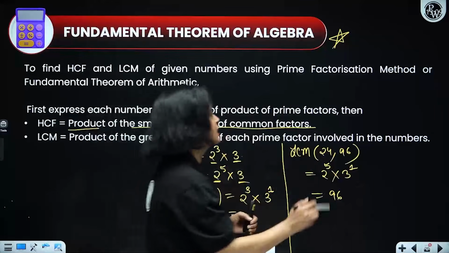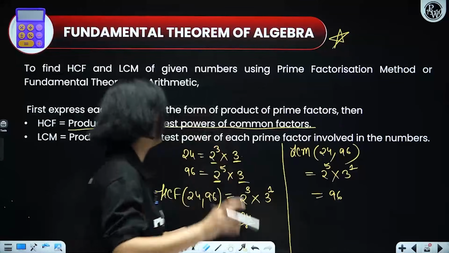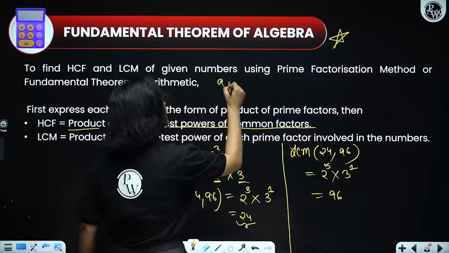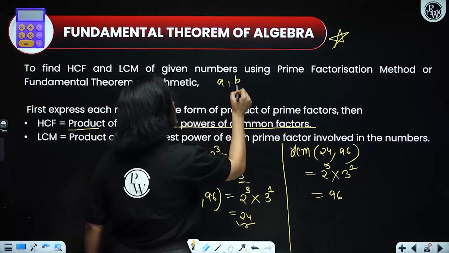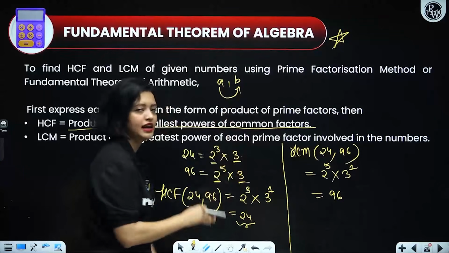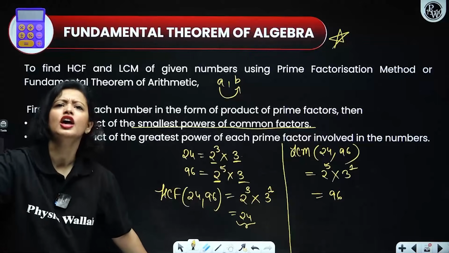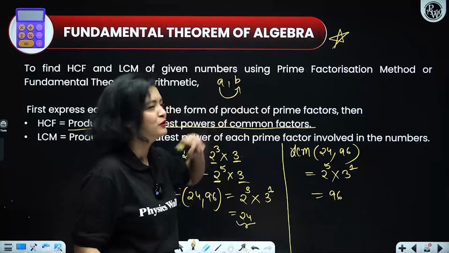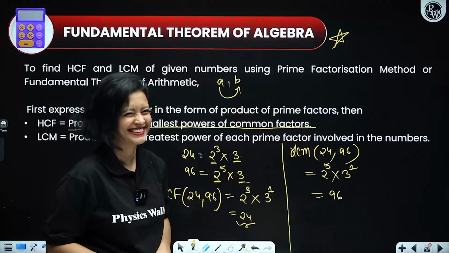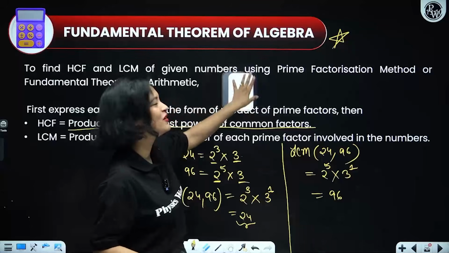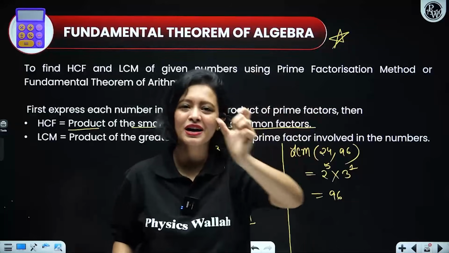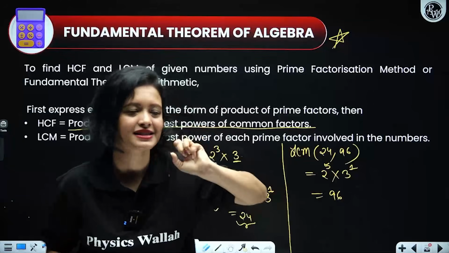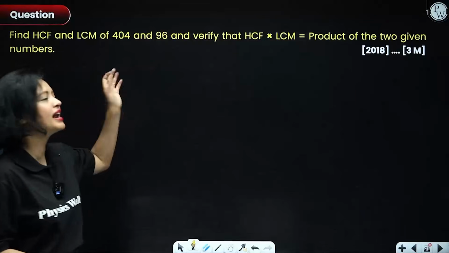Got it? So basically what I wanted to say, again, if you're confused, if you have two numbers A and B, and A exactly divides B, then in such cases, A would be HCF, B would be LCM. Nice, right? So whenever one number exactly divides the other number, the smaller number is HCF, the larger number is LCM. With that, let's move on, everyone, and do this problem.